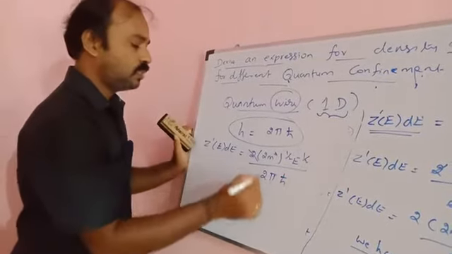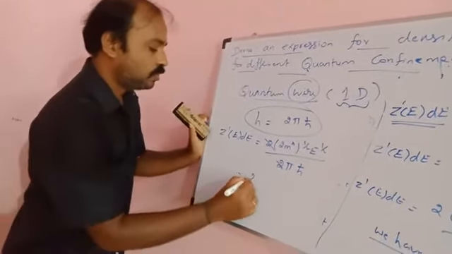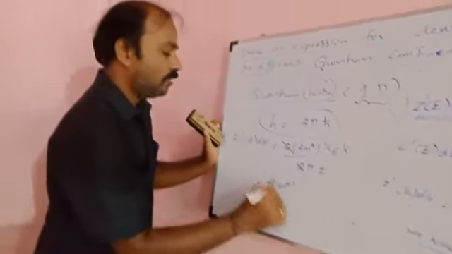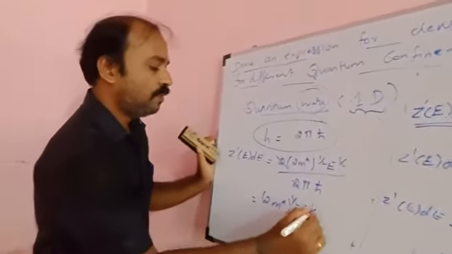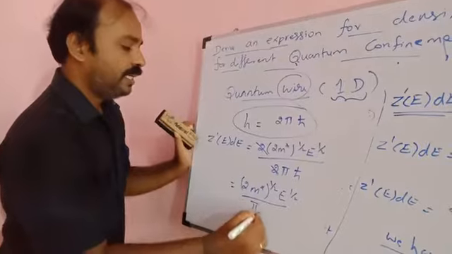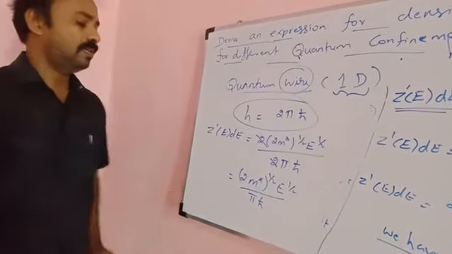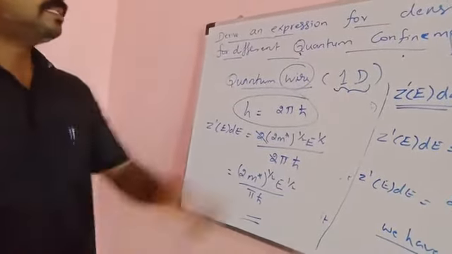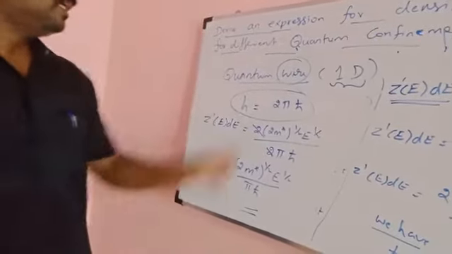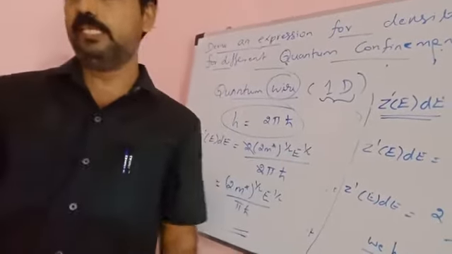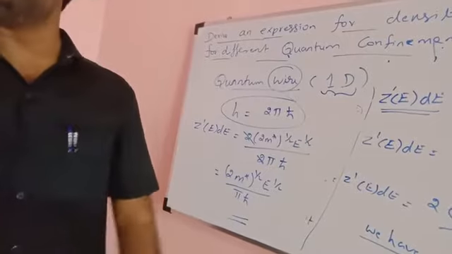So once again this 2 cancels, that is (2m star) power 1 by 2 e power 1 by 2, then pi into h cross. This is the density of state in case of quantum wire or quantum tube.